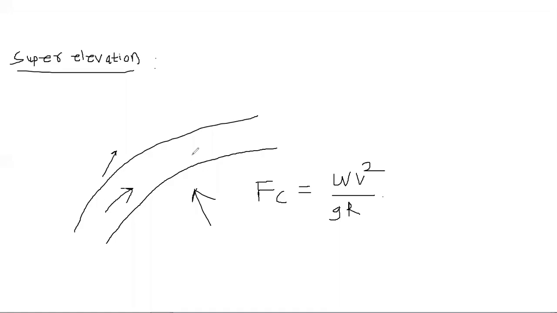So the super elevation is provided to minimize the effect of the centrifugal force, V square by gR, as well as the extra widening is also provided for the safety of the vehicle. Okay, so this extra widening, that is the WE, and the super elevation, that is small e, is provided as per your requirement and the provisions given by the IRC.